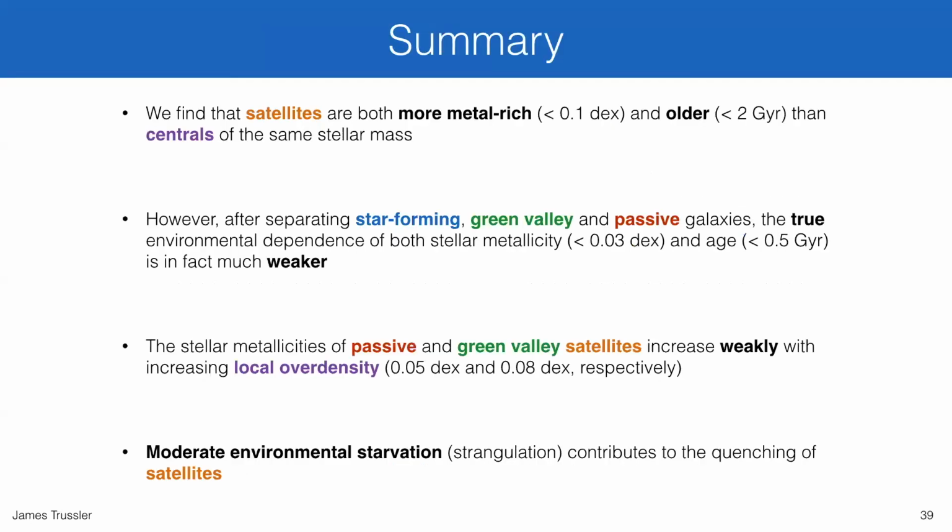So I'd like to leave you with my summary slide. We've been able to use the statistical power of Sloan to investigate the environmental dependence of the stellar population in galaxies. And really, after making these separations into star-forming, green valley and passive, we find that these environmental trends, just like Anna Galazzi had said earlier on Monday, are actually rather weak after making the separations between centrals and satellites and looking at further trends with the overdensity.